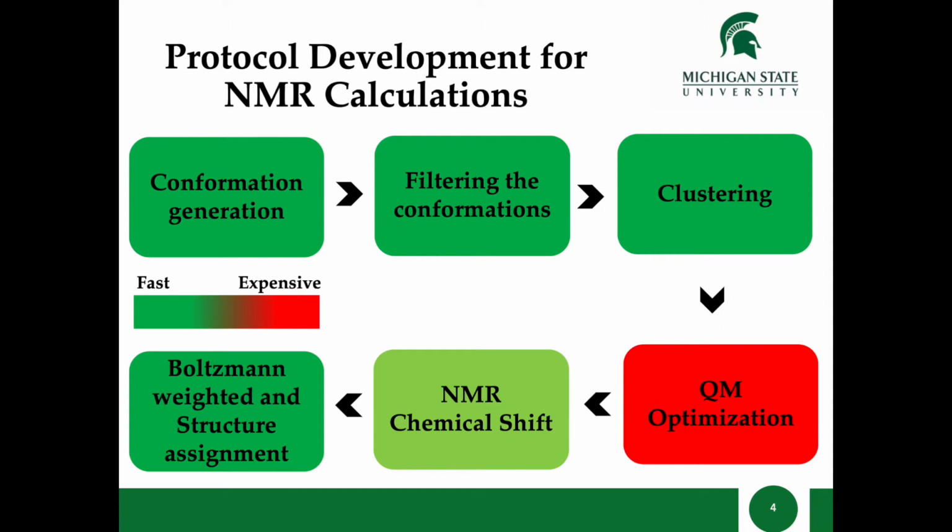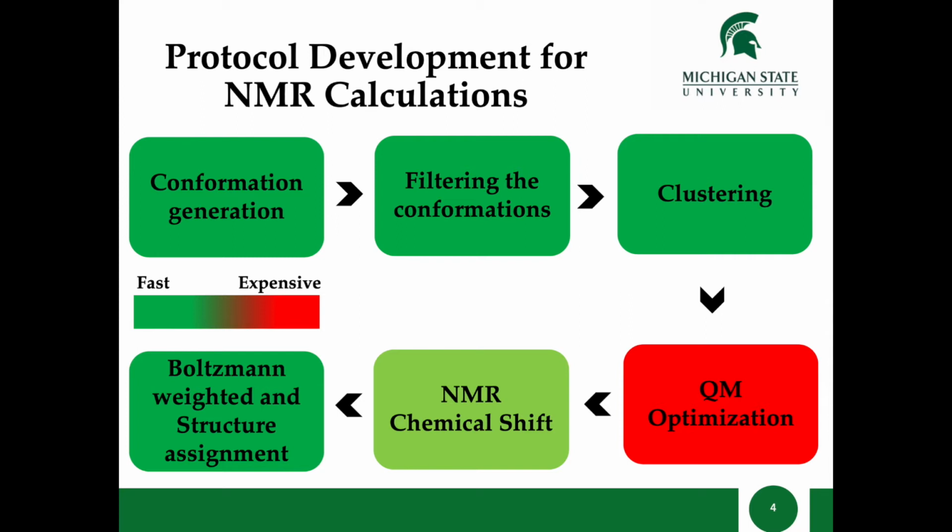Using MacroModel, we have generated a fairly large number of conformations of a particular metabolite, and then we filtered all the conformations that we generated by MacroModel, which is a force field based method, using a QM based machine learning method called ASE-ANI. ANI is a very highly accurate machine learning model that can calculate the chemical properties of a molecule very accurately. The accuracy is similar to the coupled cluster method, but ANI is a billion times faster than the standard QM method.